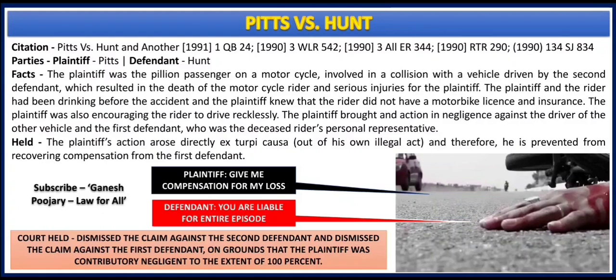He was aware that he doesn't have a motorbike license. He was aware that there is no insurance. Even after knowing all of these facts, he agreed and decided to go riding along with his friend, which means Pitts himself is the wrongdoer and there is contributory negligence to the extent of 100% by Pitts. So there is no question of compensation, which is what was decided in this particular case law.